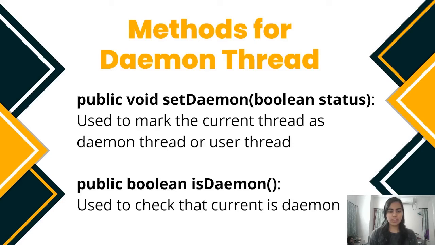Methods for daemon thread. Public void setDaemon. The setDaemon method is used to mark the current thread as a daemon thread or user thread. Public boolean isDaemon. The isDaemon method is used to check whether the current thread is daemon or not. Now let us look at a program for daemon thread.